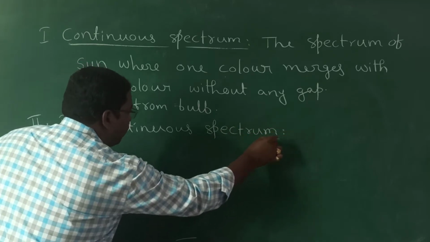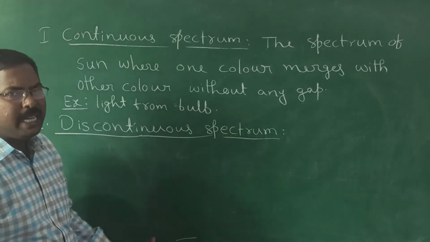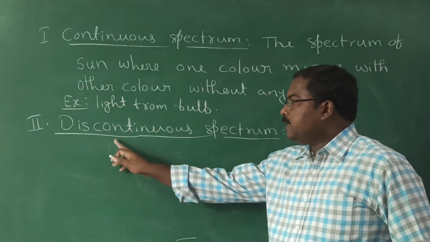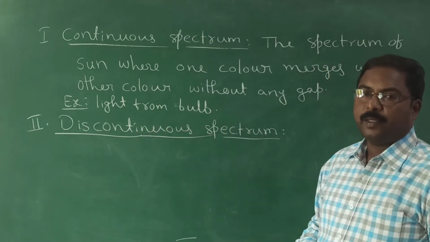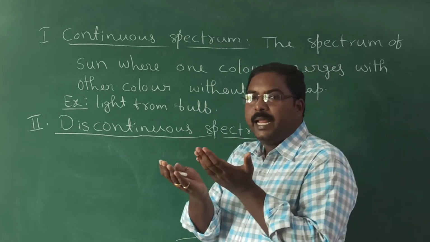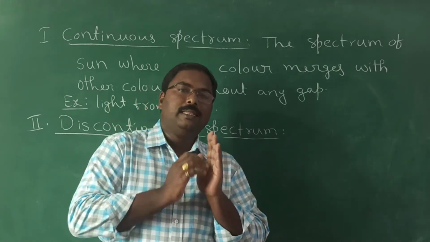So from the above example or the above definition, now we can simply understand and even define this discontinuous spectrum. What we observed in the case of continuous spectrum is that one line, nothing but one color, merges with the other color.